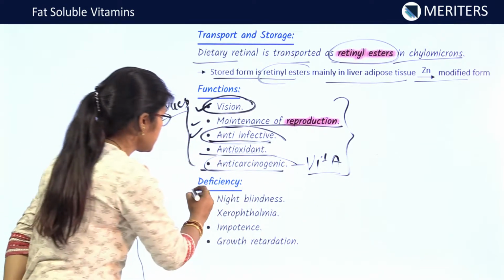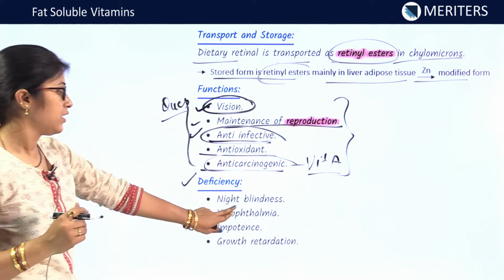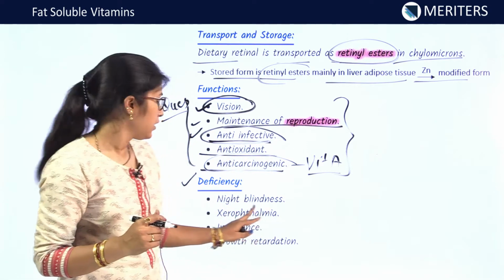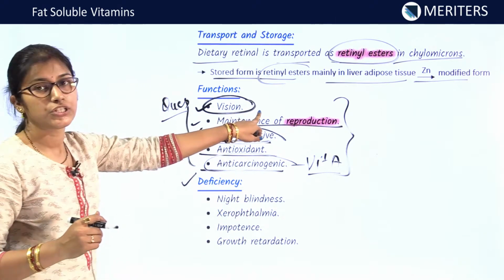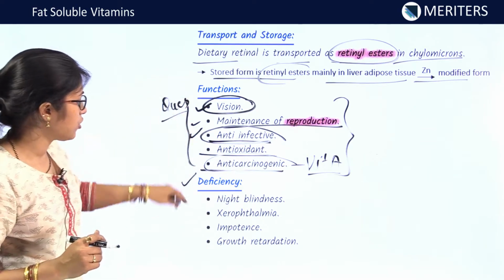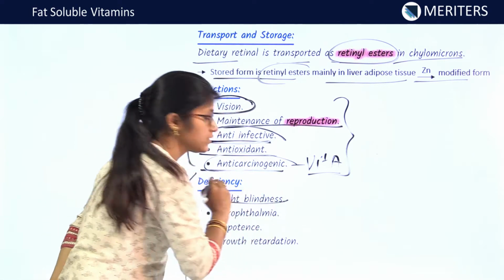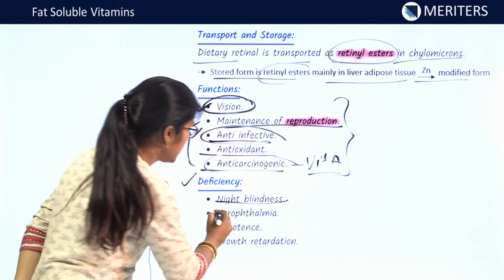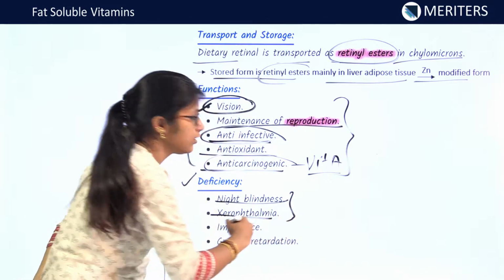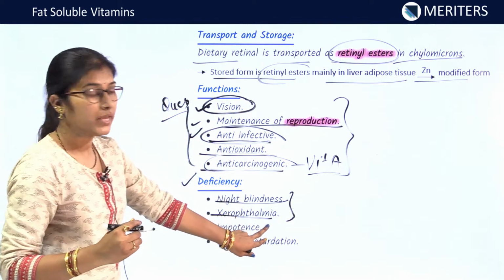See the deficiency features. First of all, night blindness. See the function, it is vision. So, if there is deficiency of vitamin A, night blindness can manifest. Similarly, xerophthalmia, this is also a manifestation in the eye only.